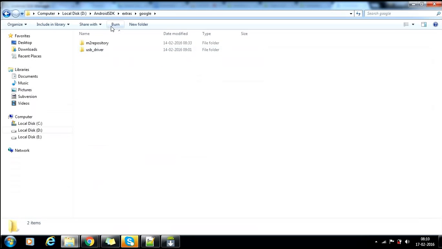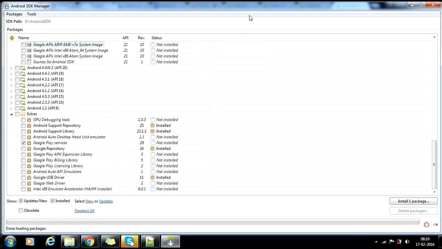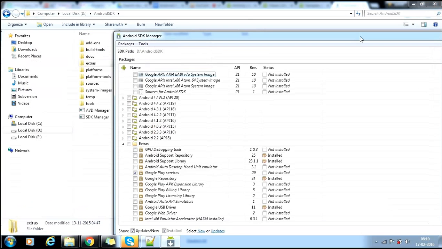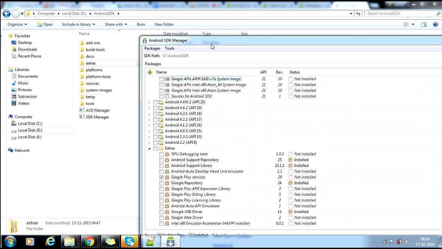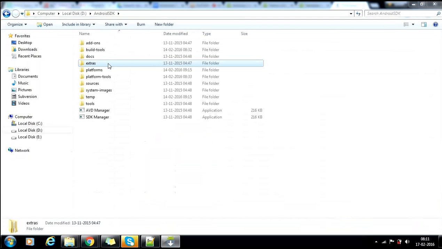Google is like this. Android is like this. Okay? Extras is here in Android extras. Whenever I click here install, that will be coming to here. You got the point? Both are not the same. If you install, the installation history is here. If you install here, that will be pointing to here. That will be residing here. It will come and store here.